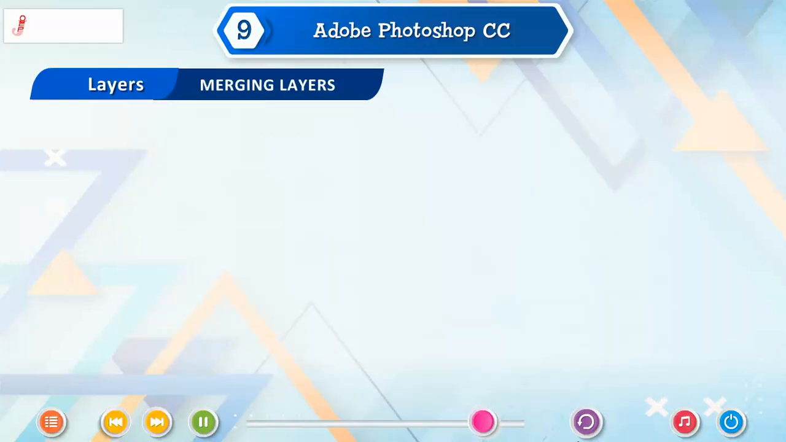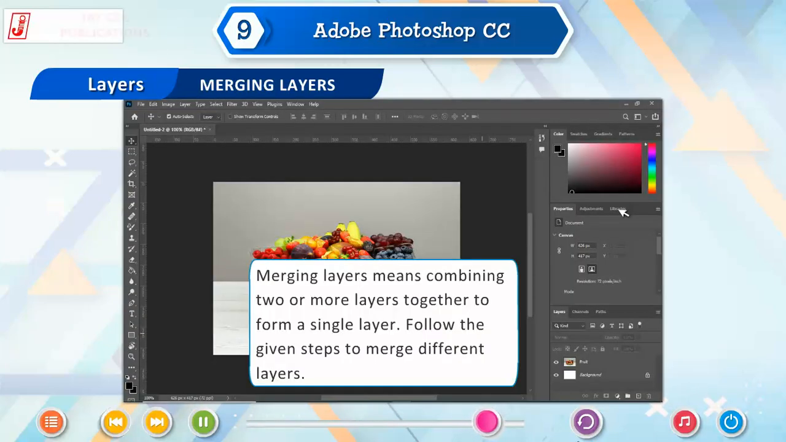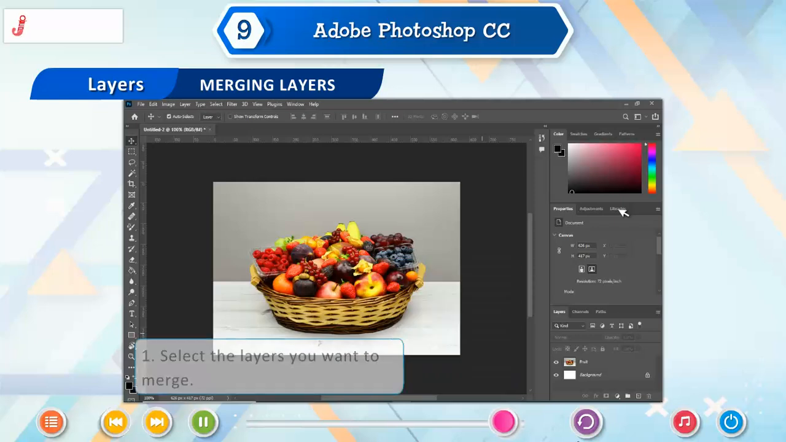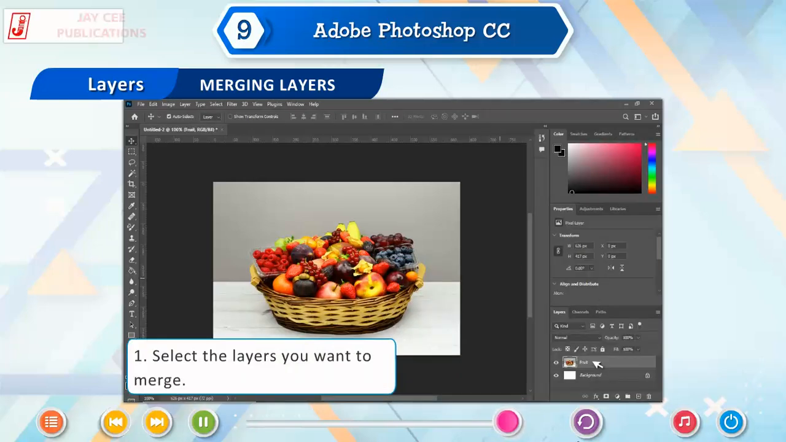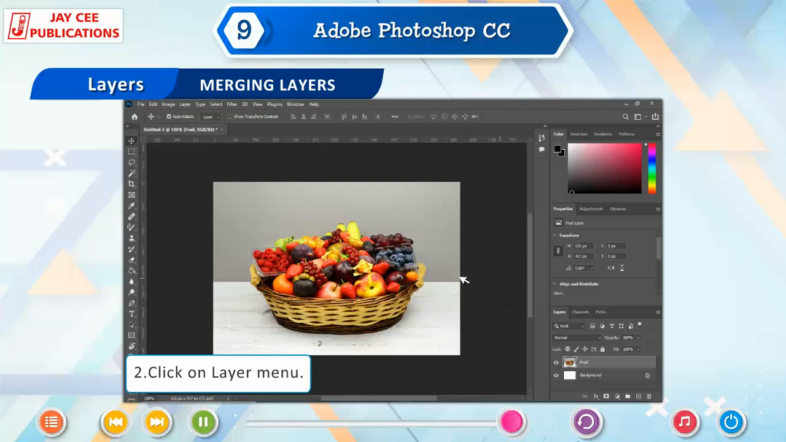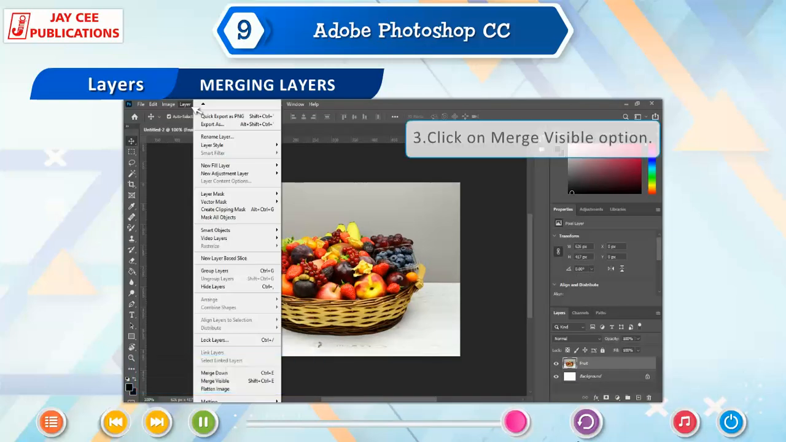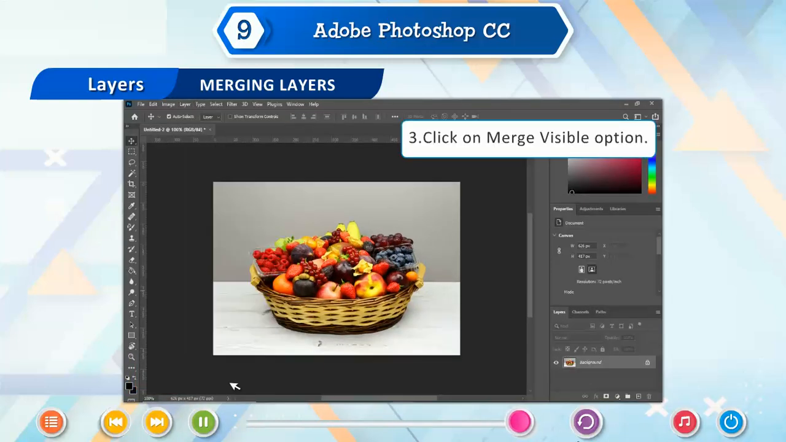Merging layers. Merging layers means combining two or more layers together to form a single layer. Follow the given steps to merge different layers. 1. Select the layers you want to merge. 2. Click on Layer menu. 3. Click on Merge Visible option.